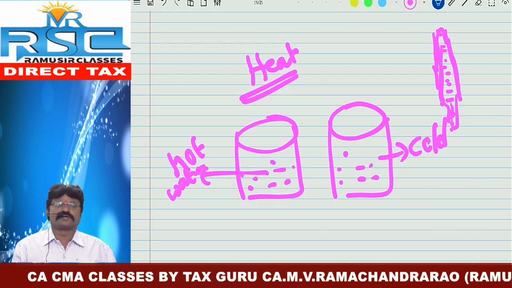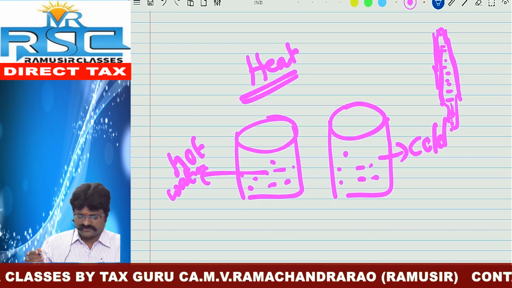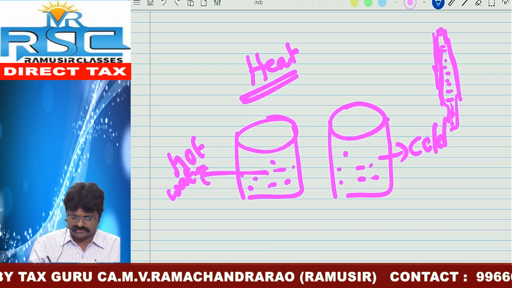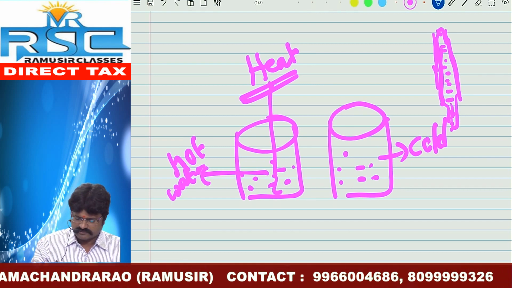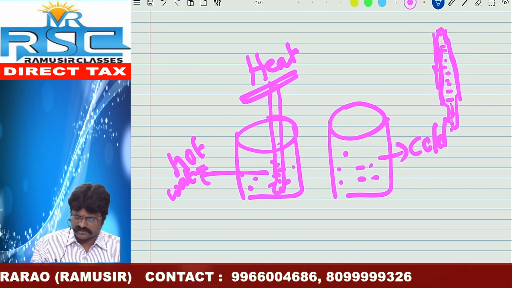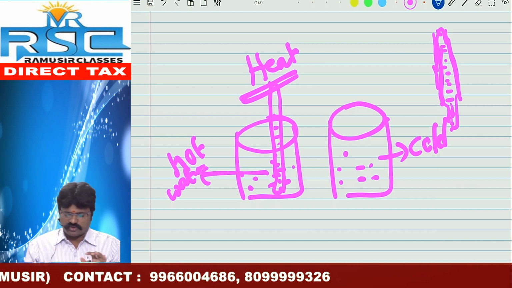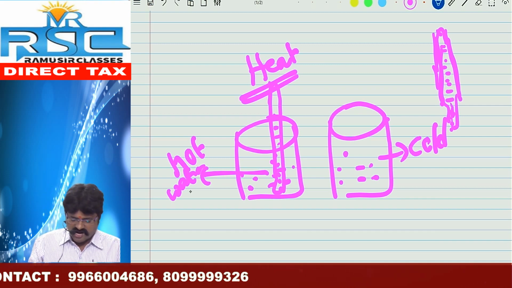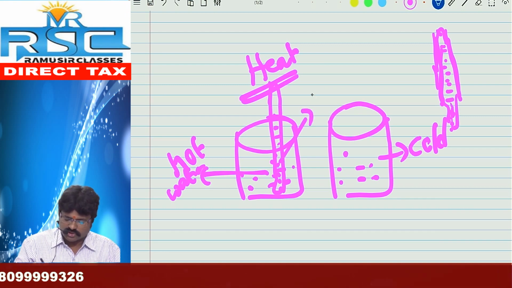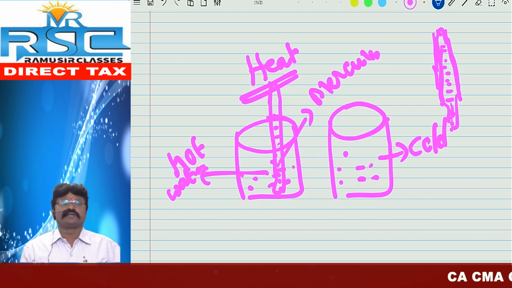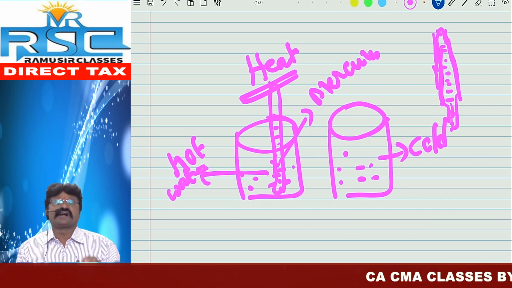So what is the use of this laboratory thermometer? If you place it in hot water, what happens? Here we can observe two bodies. One is the hotter body, the hot water. The second is the colder one, which is the mercury. Mercury is the colder body, whereas hot water is the hotter body.